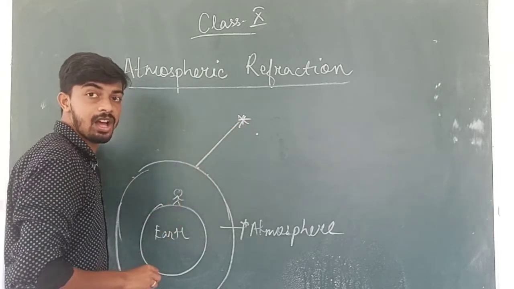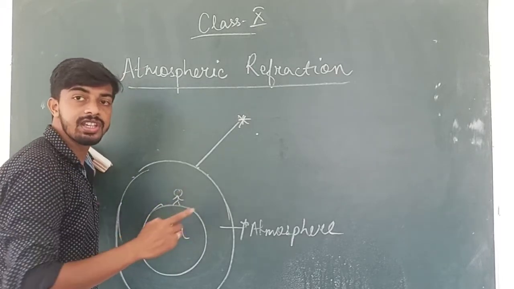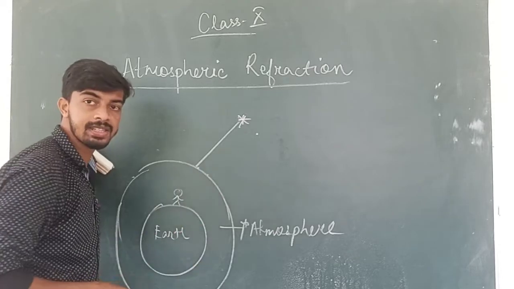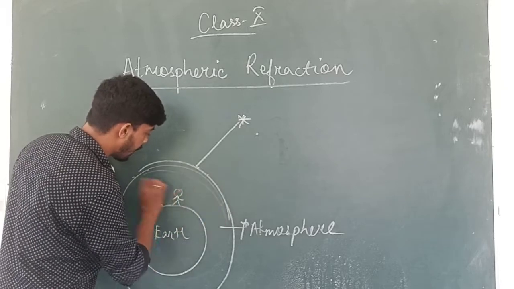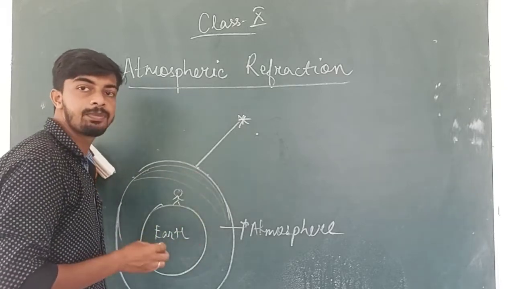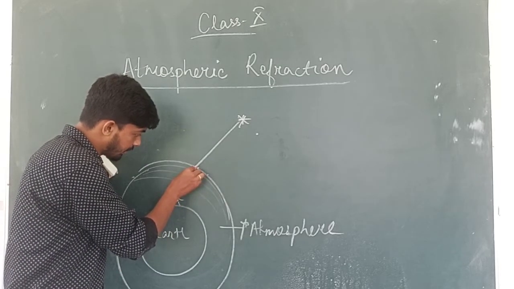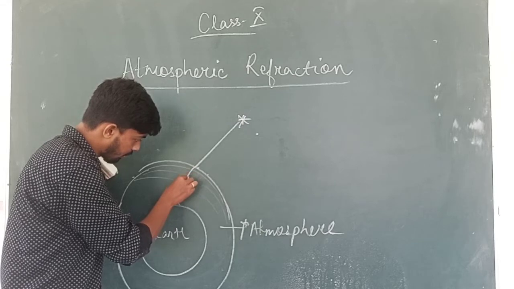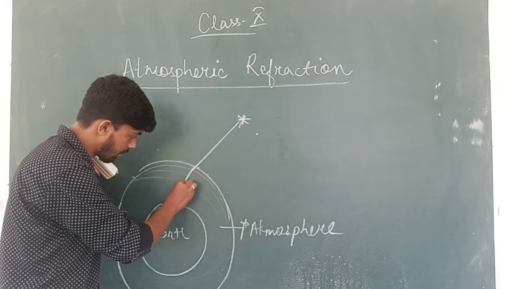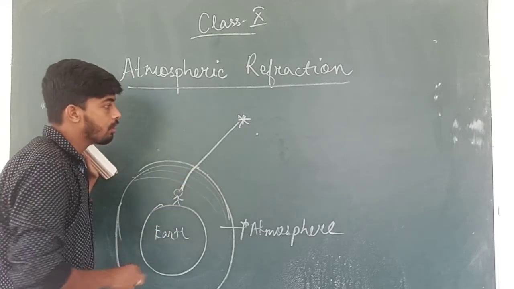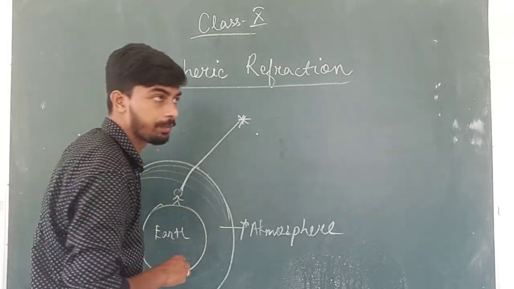Light is coming straight from the star, and as soon as the light enters the atmosphere, which is a denser medium as compared to space, the light bends a little bit. And since there are many different layers, all the layers bend the light a little bit every time. So gradually the light bends and reaches the observer. The light is bending like a curve and reaching the observer. So this is how the light bends while entering the Earth's atmosphere.